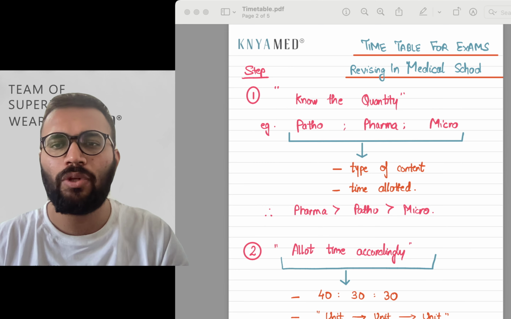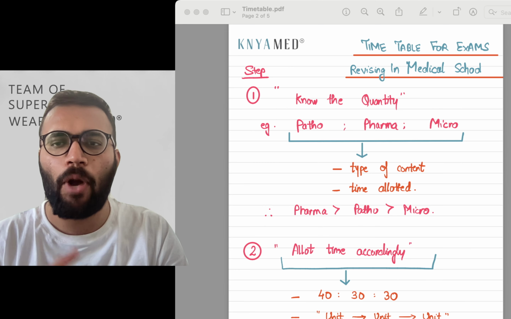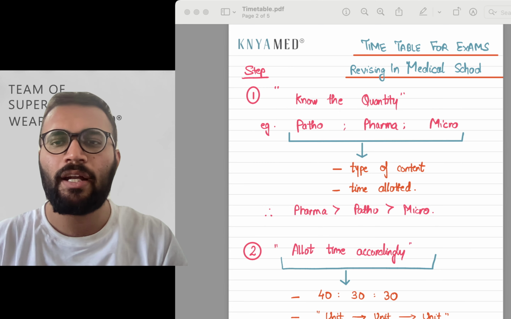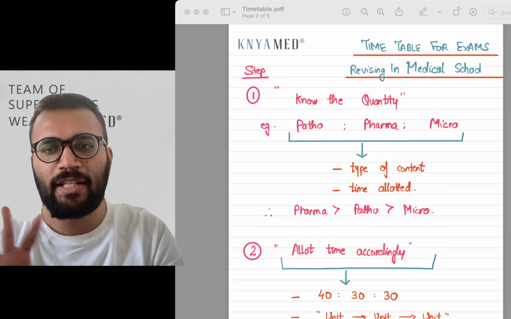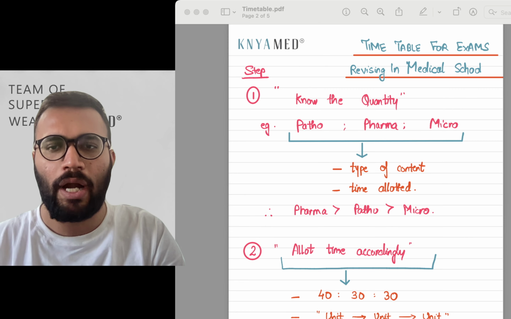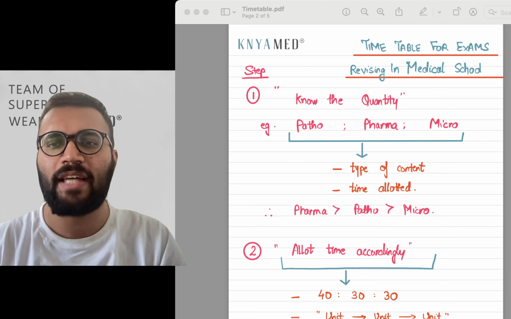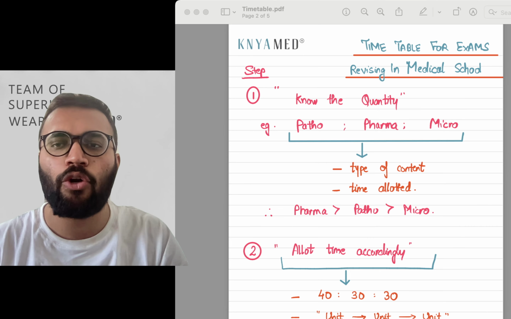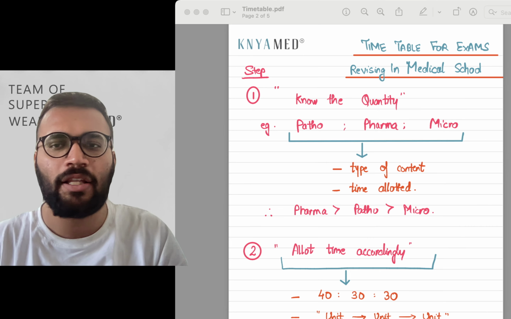Now you need to know, out of all these subjects, depending upon the quantity according to you, meaning the type of content. Someone who faces difficulty in learning drug names will find pharma the most difficult, with the most quantity. But for someone who confuses various parasites and bacteria, micro might be tougher, and patho will be a cakewalk for many if they have studied general patho well.